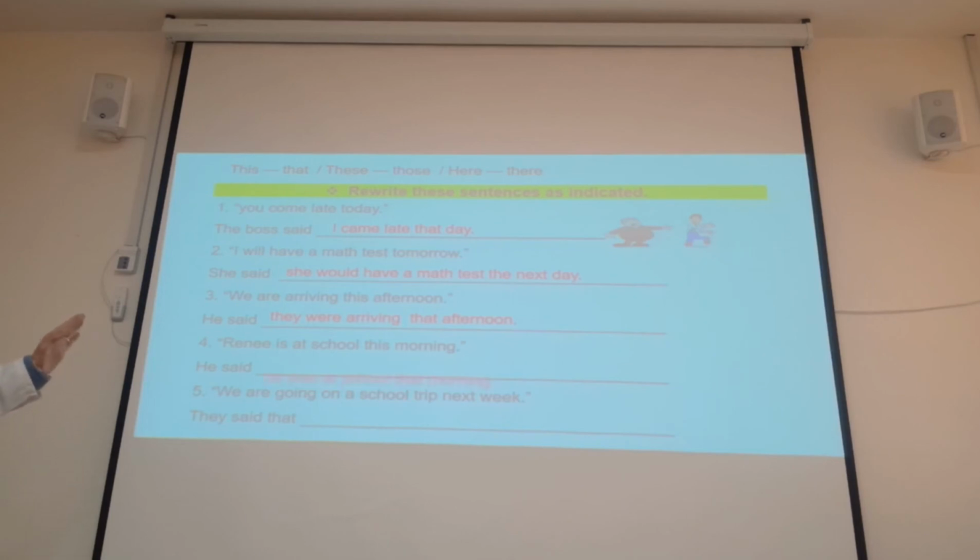He said he was arriving that afternoon. He was at school. So present changes to the past. This morning changes to that morning. Be going to changes to were going to. Are going to changes to were going to. Next week changes to the following week.